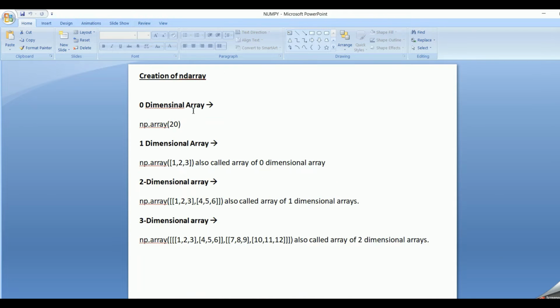And now creation of an ND array. Suppose we want to create a zero-dimensional array. Then we can specify only a single element. That is, firstly we have to import NumPy and then using the alias name, I have to give np.array of 20. So it will create a zero-dimensional array.